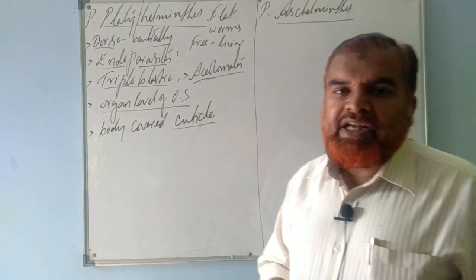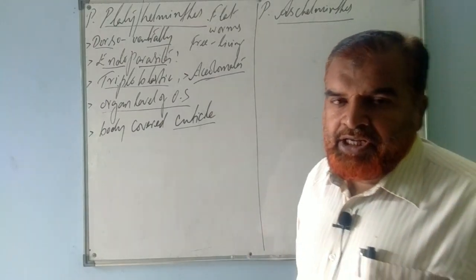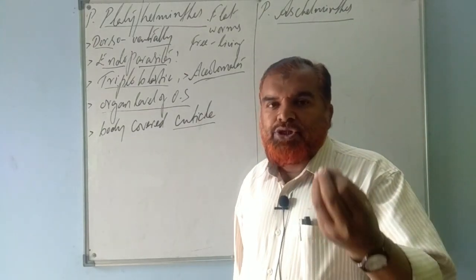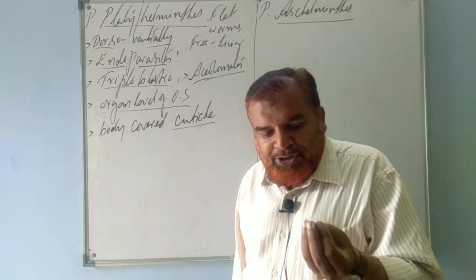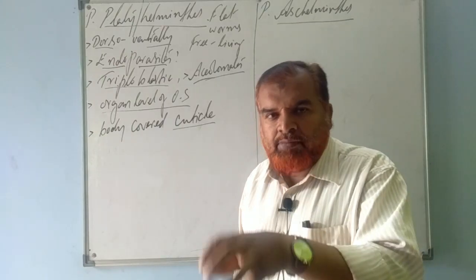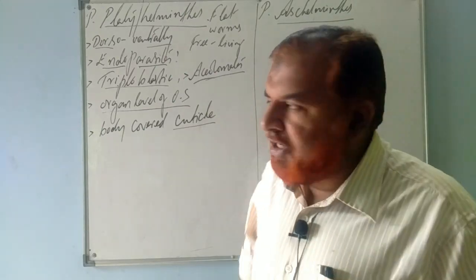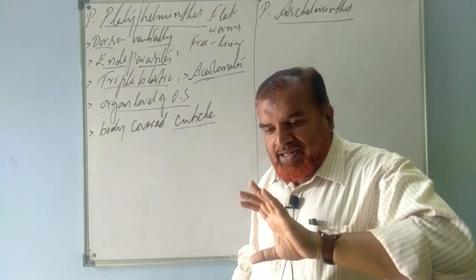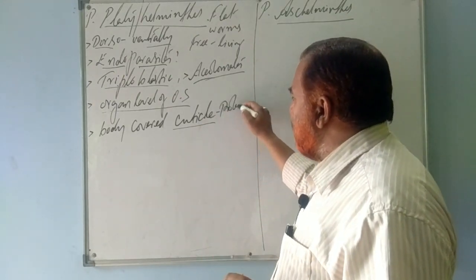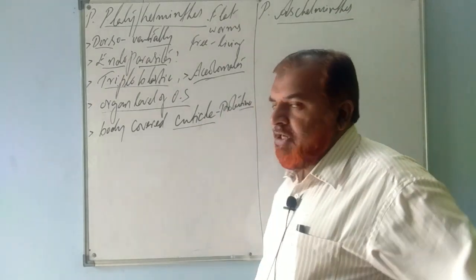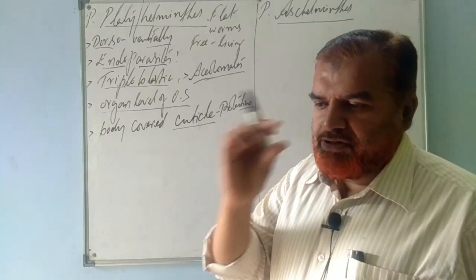Because they are present in our intestine, the intestinal juices, the digestive juices, which are alkaline in nature, should not cause any harm to these parasites. As a protective layer, these endoparasites are covered by a thick layer called cuticle. It is protective in function.